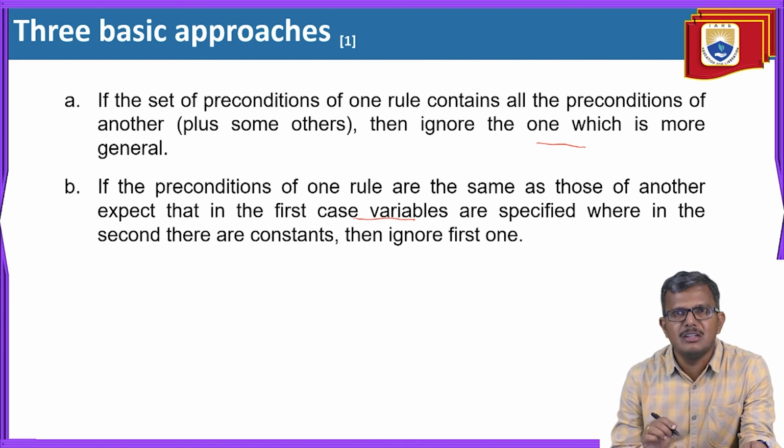If the set of preconditions of one rule contains the preconditions of another, then simply ignore the one which is too general.